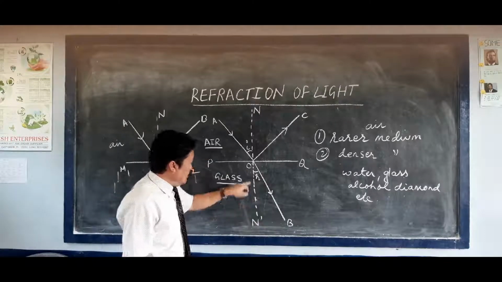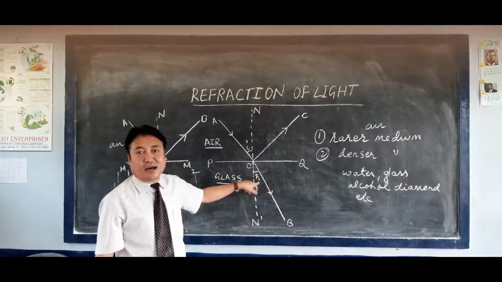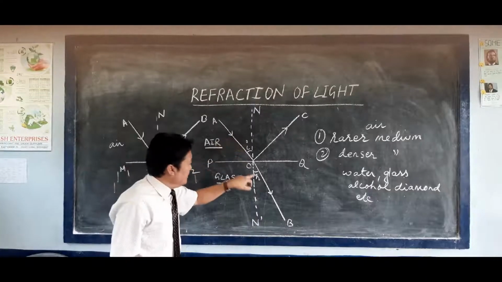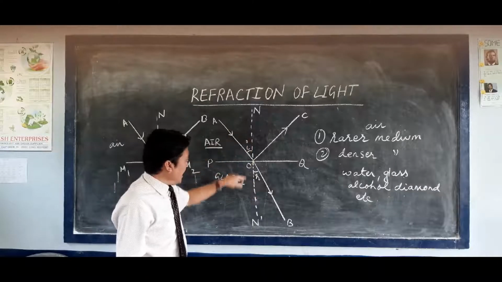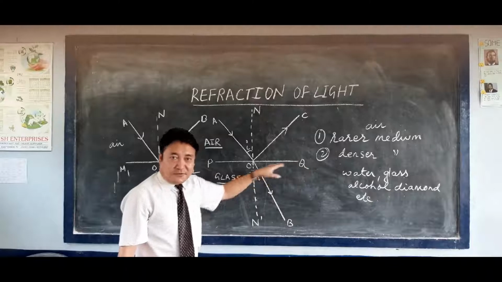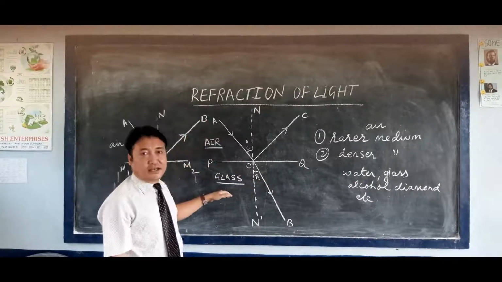Angle BON dash is the angle of refraction, which is denoted by small letter r. The angle of incidence is small letter i, and the angle of refraction is small letter r. NON dash is the normal. PQ is the surface separating the two media, that is air and glass.